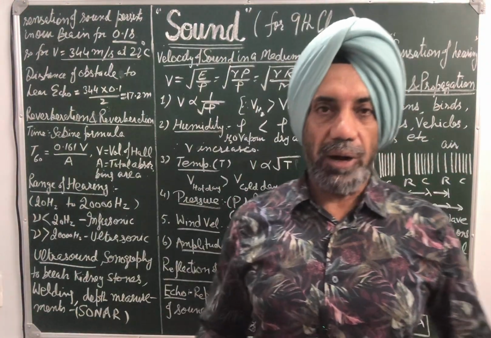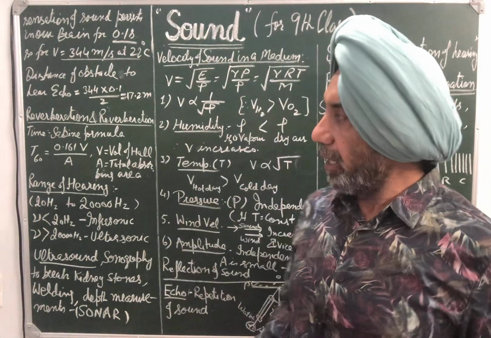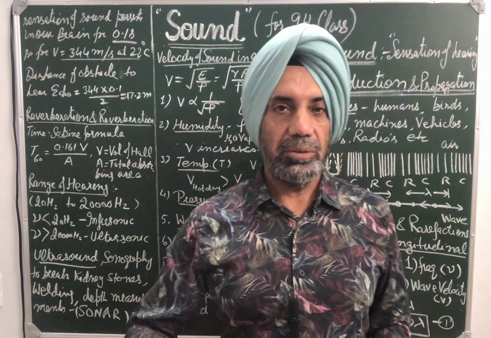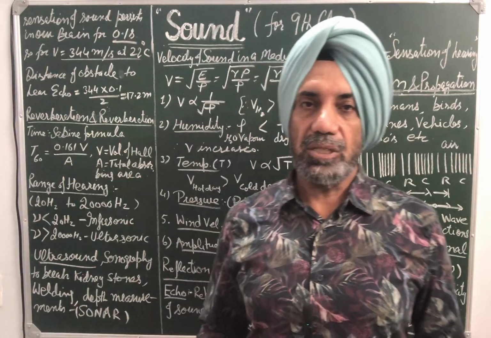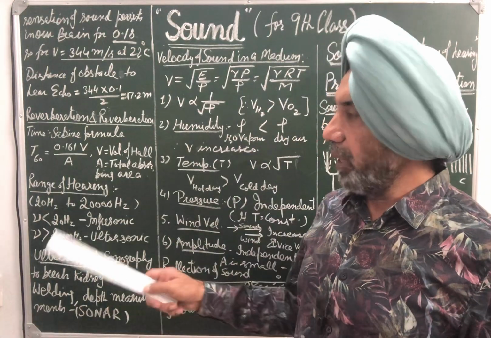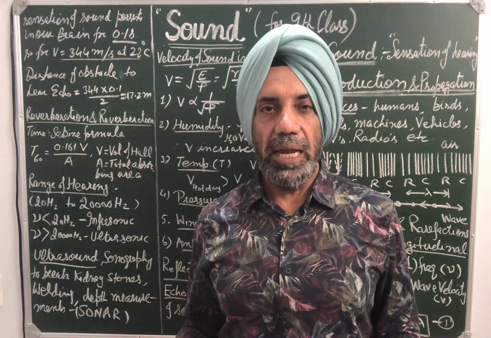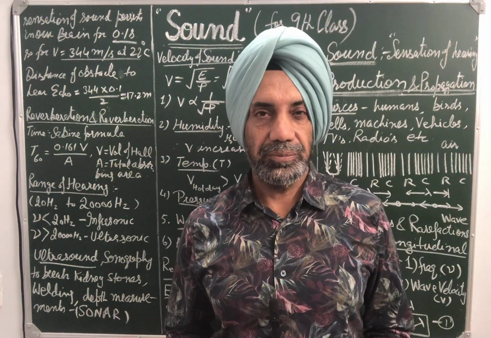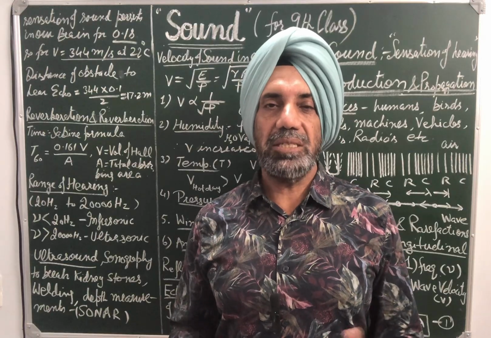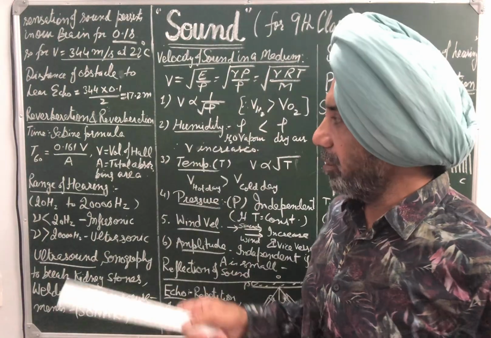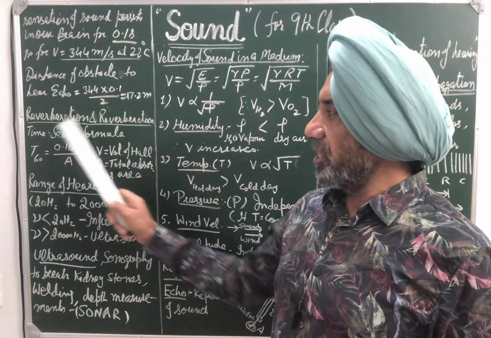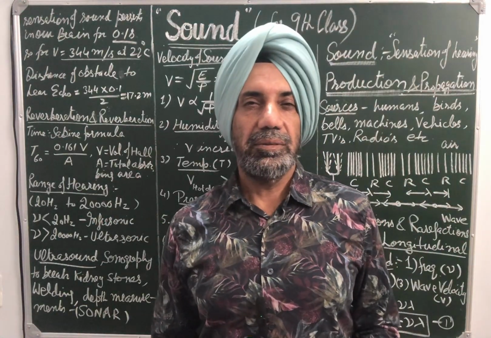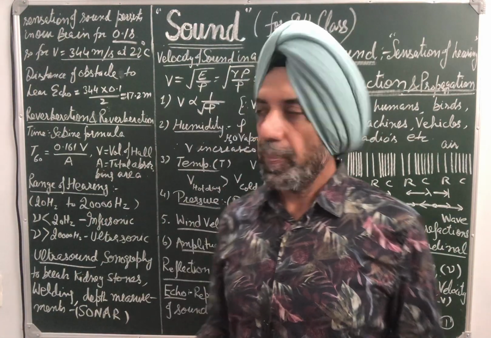In a big hall or an auditorium, multiple reflection takes place. When source of sound is switched on, sound is produced, multiple reflection takes place. And due to multiple reflection, so many echoes are produced, which mix with each other, due to which quality of sound is not good.